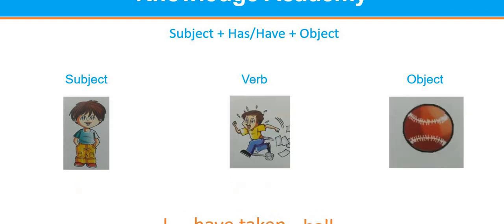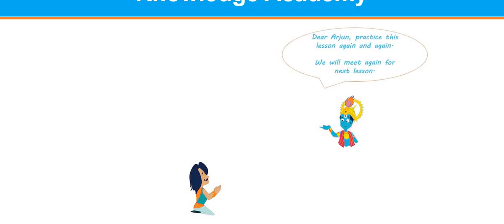The next is here I is subject, take is verb and ball is object. So will the sentence I have taken ball. At last, Krishna told Arjun, Dear Arjun, practice this lesson again and again.